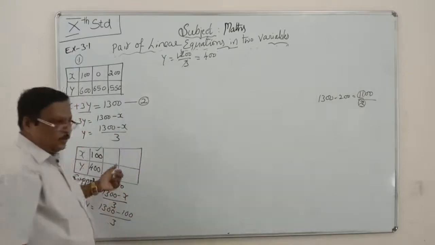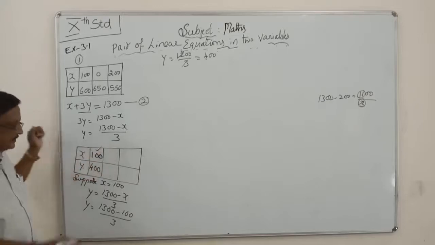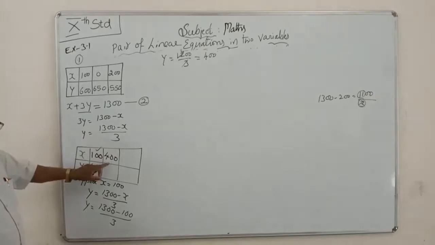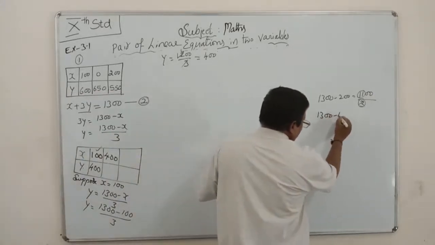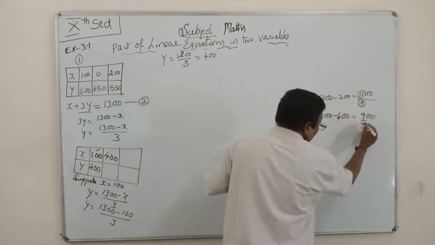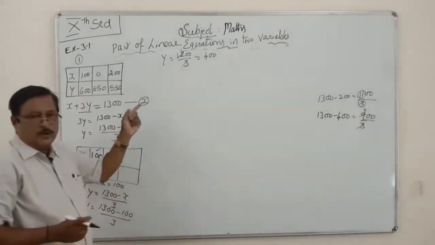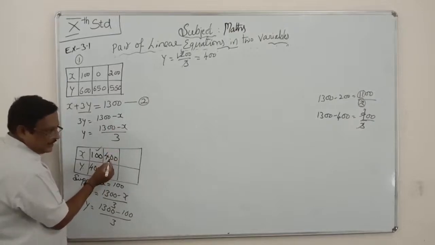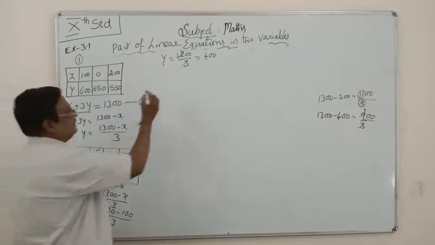Next value is a multiple of 3. It means you take 400. See, 1300 minus 400 is nothing but 900. 900 is divisible by 3. 3 1s are 3, 3 3s are 9. You are getting a whole number. Next 400, next again you add 300. This is 700.